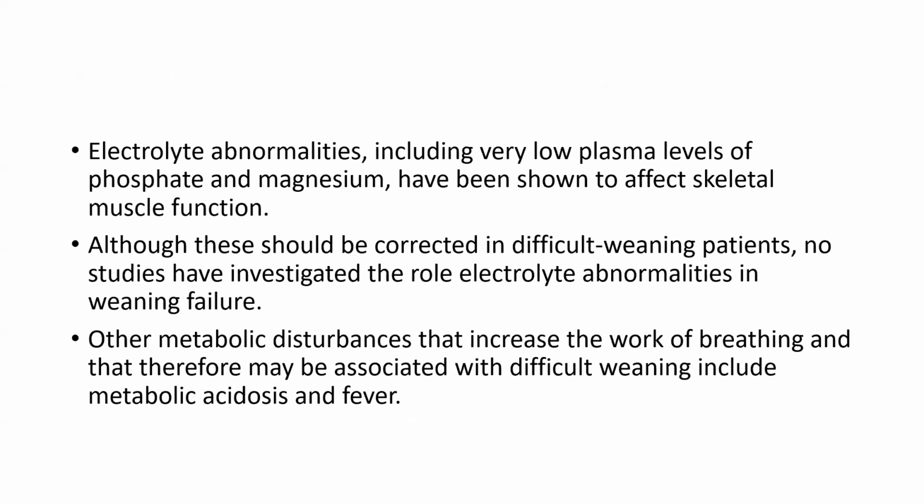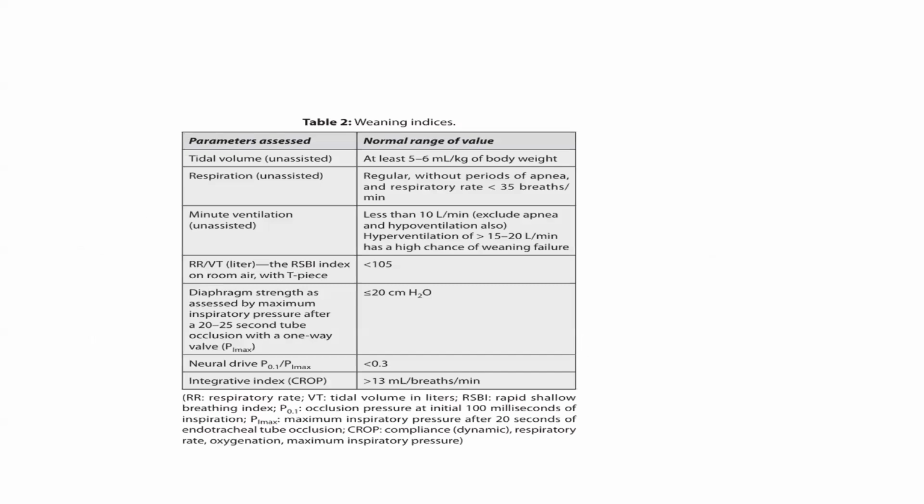Although these should be corrected in difficult weaning patients, no studies have investigated the role of electrolyte abnormality in weaning failure. Other metabolic disturbances that increase the risk of breathing and may therefore be associated with difficult weaning include metabolic acidosis and fever.